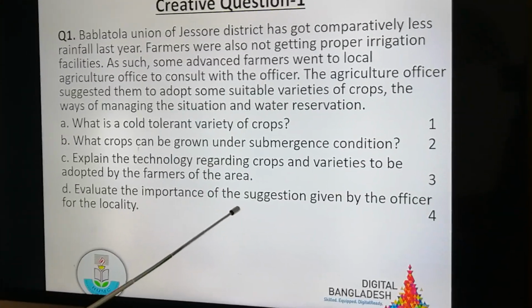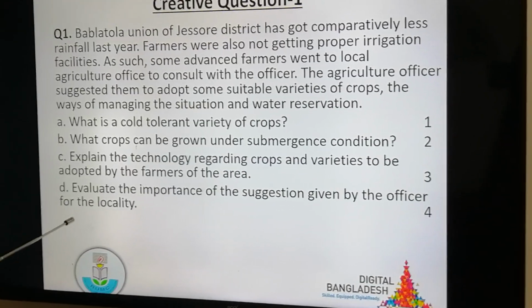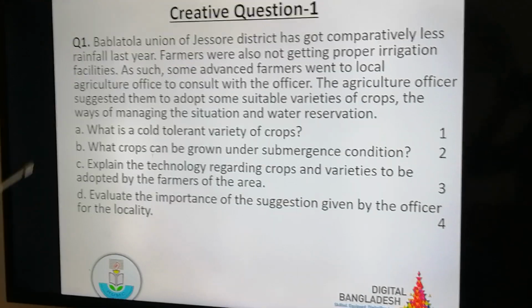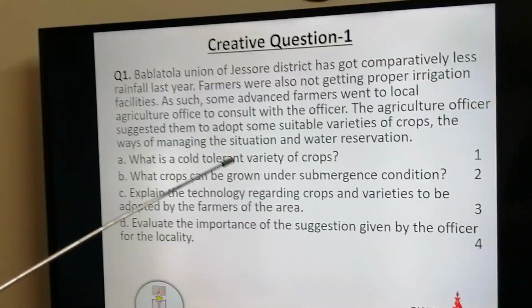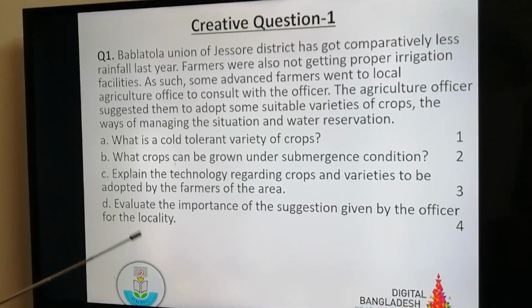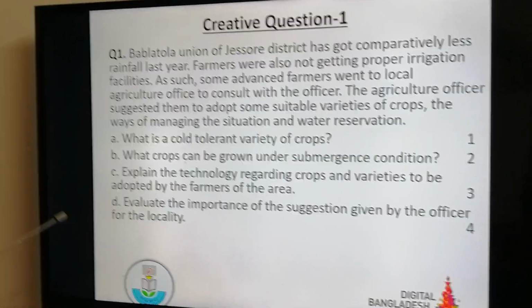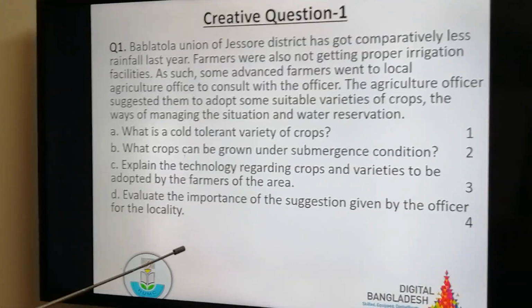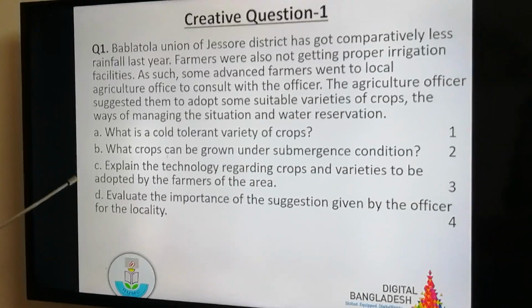Evaluate the importance of the suggestion given by the officers of the locality. What the officer suggested? The officer suggested to adopt some suitable varieties of the crops, the ways of managing the situation, water reservation. And you have to evaluate what importance there is in these suggestions given by the agriculture officer.